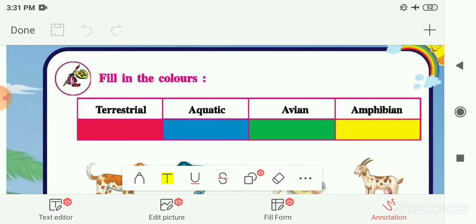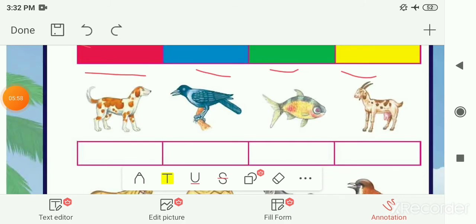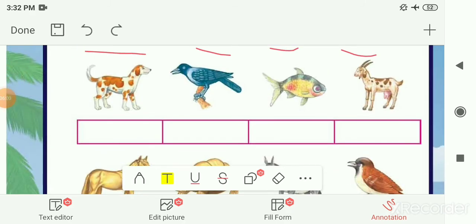Here on page number 42 you have to fill in the colors. If the animal given is a terrestrial animal, then you have to color the box which is below the animal with red color. If the animal is an aquatic animal, then you have to color it blue. If the animal is an avian animal, then you have to color it green, and if the animal is an amphibian animal, then you have to color it with yellow color.